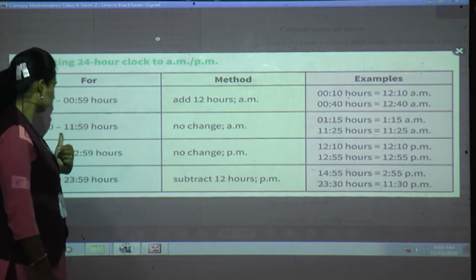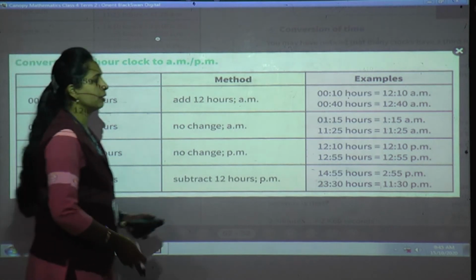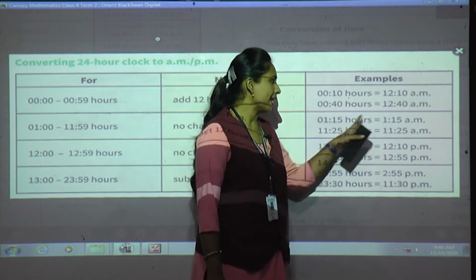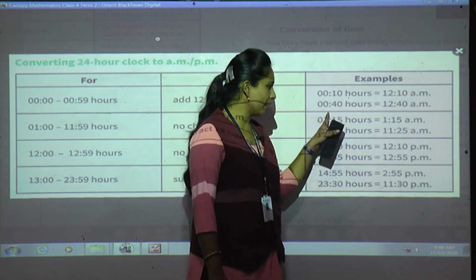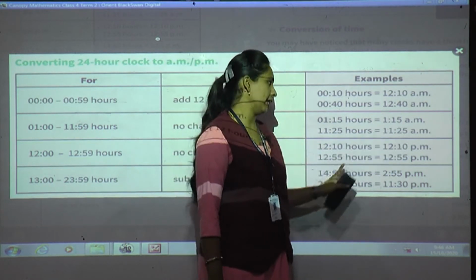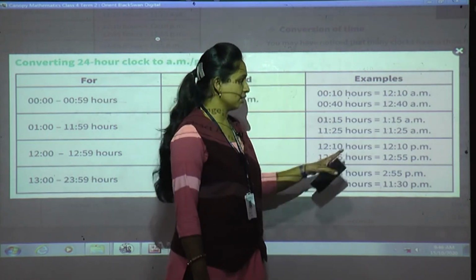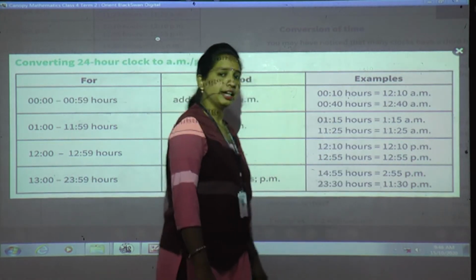See, 01:00 means it starts from after midnight 1 o'clock, isn't it? So what we have to write? AM. If they had given 01:15 hours, it means 1:15 AM, and 11:25 hours means you have to write 11:25 AM.